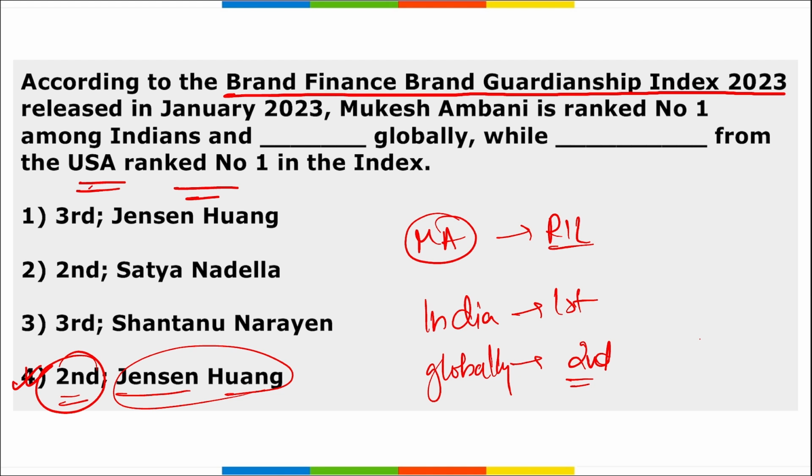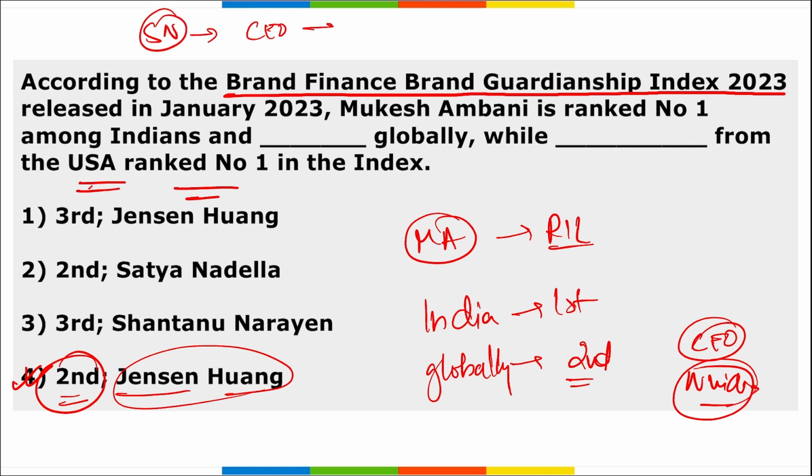And if I ask you, Jensen Huang, he is related to which company? So remember, he is the president and CEO of Nvidia. Next, one more thing you need to remember: Satya Nadella, who is the CEO of Microsoft, was in third position. All right, and Shantanu Narayen, who is the Chief Executive Officer of Adobe, was in fourth position, and Sundar Pichai, who is the CEO of Google, was in fifth position.